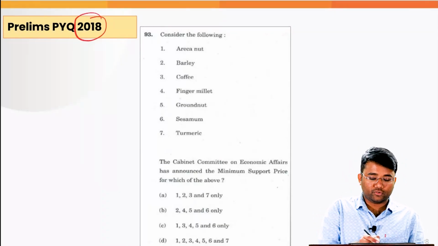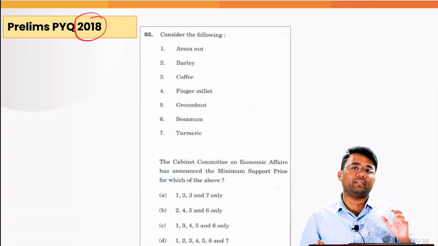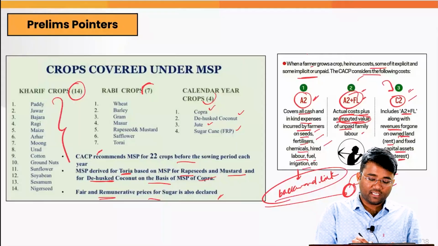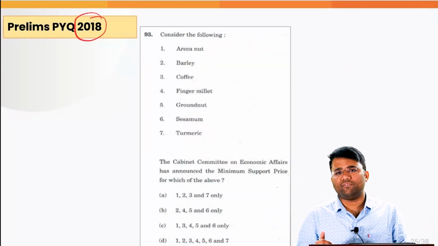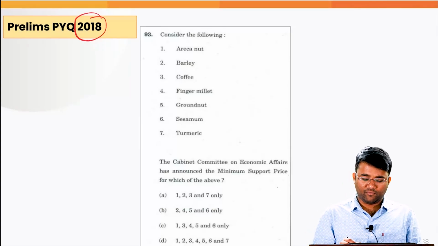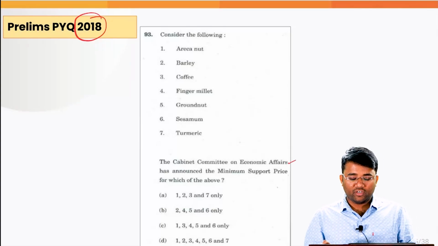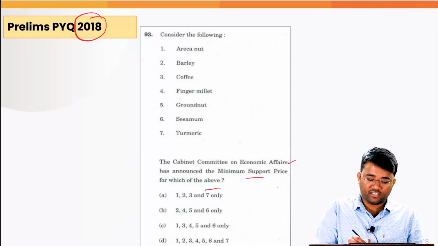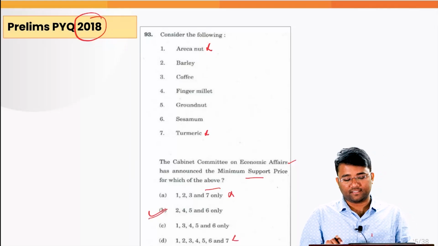That one question was in 2018 and one question was in 2020 from this topic, and you should have a very clear idea about these crops which are mandated under this MSP, because UPSC has a tendency of asking questions on these crops itself. For example, in 2018 itself, the Cabinet Committee on Economic Affairs has announced the MSP for which of the above? Areca nut you just remove and the turmeric, and you will come to the answer B, 2, 4, 5 and 6.